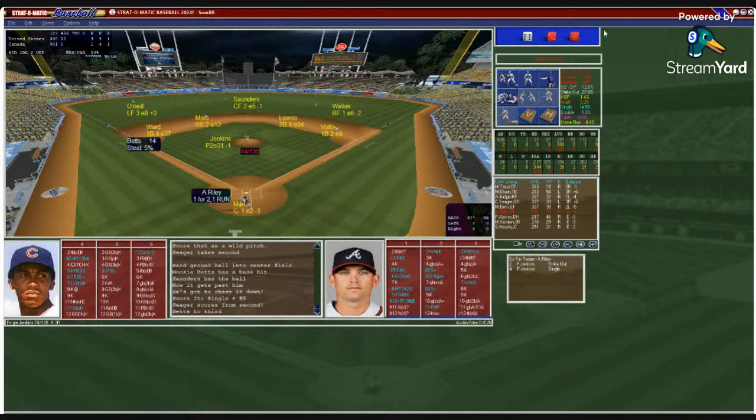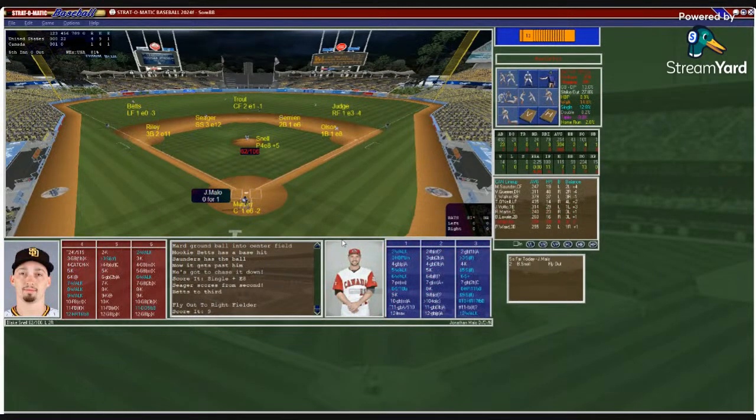U.S. Here's Austin Riley now. Riley with a double. No, Walker. They've given Blake Snell some room. It's 4-1 U.S. going to the bottom of the 5th inning.